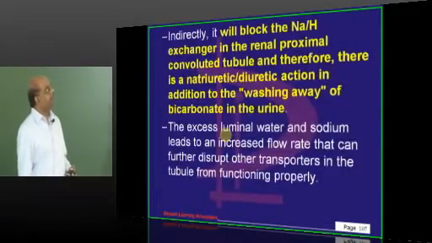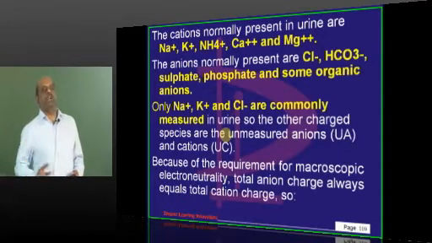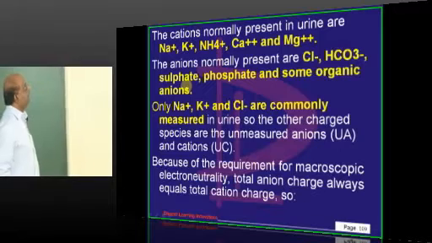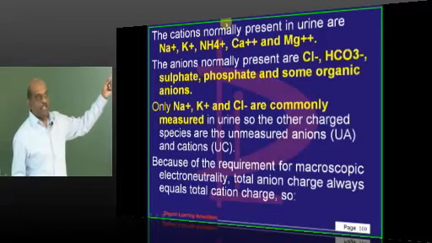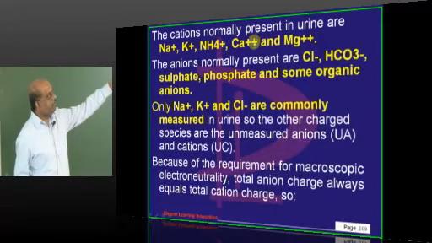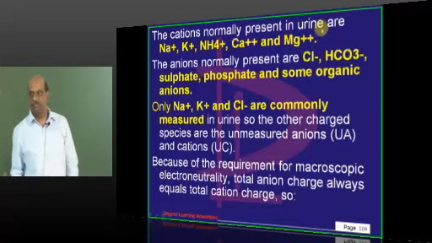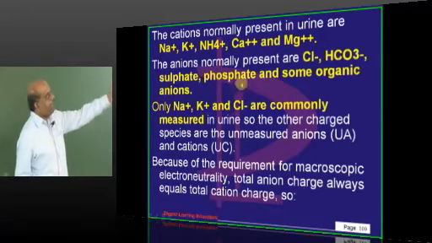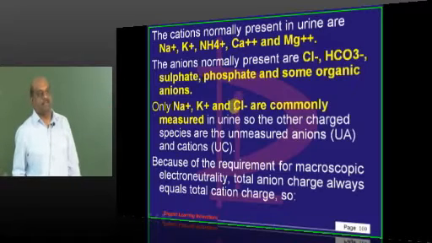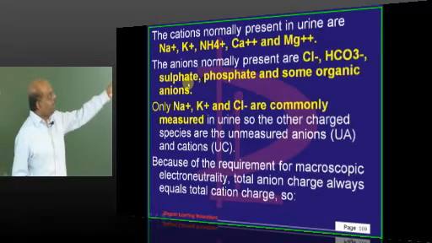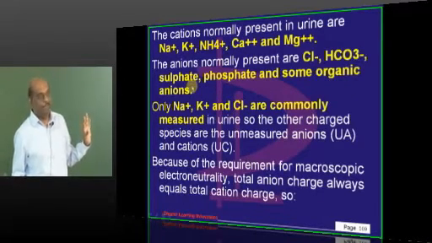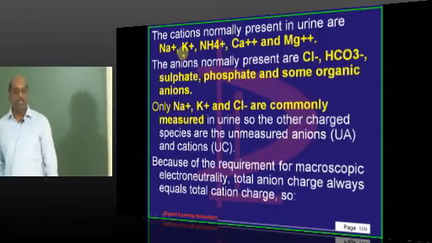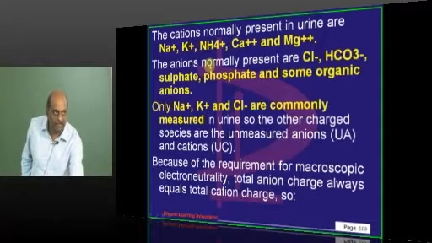See doctor, anion gap means what? Anion gap means we have some cations in the urine, sodium, potassium, ammonia, calcium and magnesium. We have some anions, chloride, bicarbonate, sulfate, phosphate and organic anions. They are called as anions, right? In this, what do you call sodium and potassium as? Can you calculate them in the urine, measure them in the urine? You can.